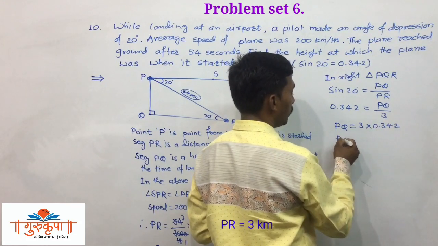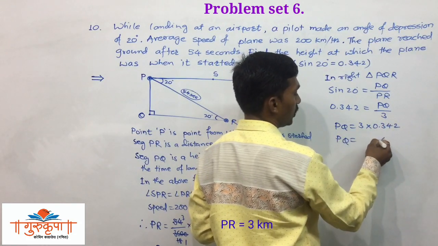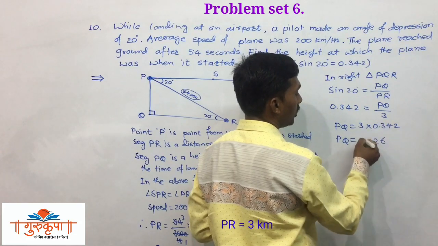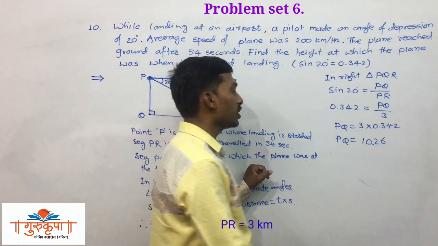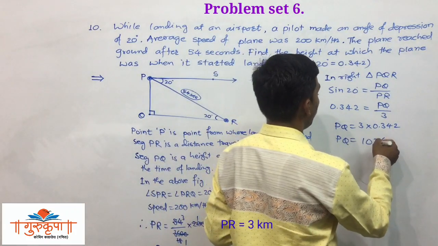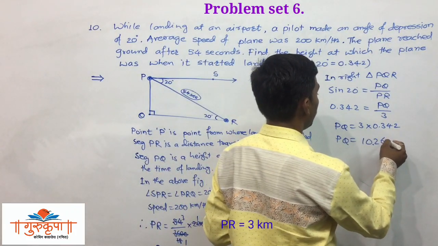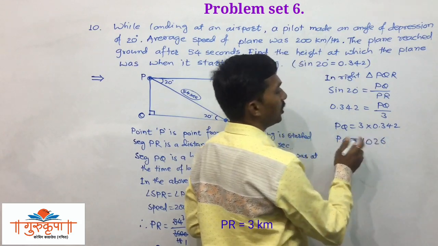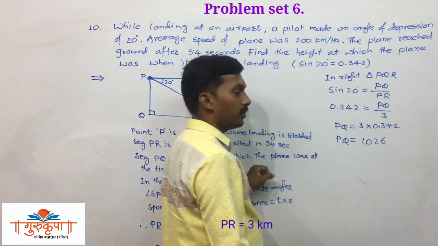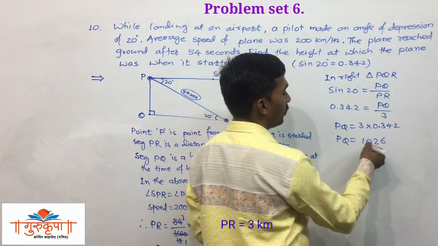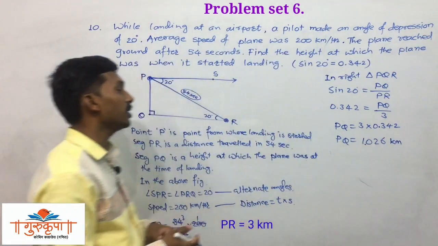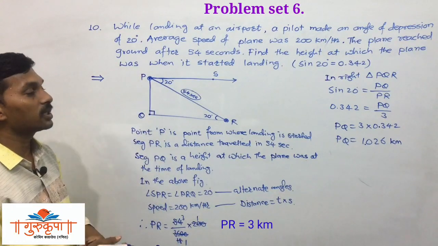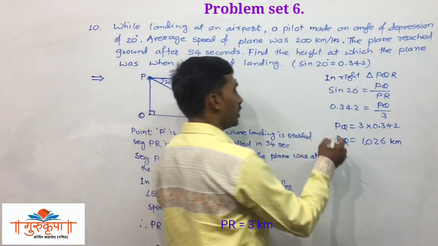So PQ is equal to 3 2s are 6, 3 4s are 12, 1 carry, 3 3s are 9 plus 1 is 10. After 3 digits we have to place the decimal sign, and we have 1.026 km. That is PQ is equal to 1.026 km. We can represent it in meters.